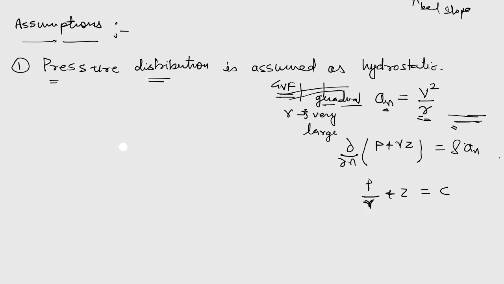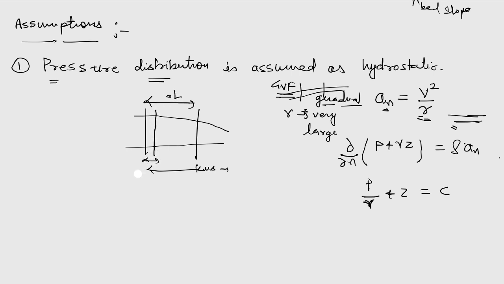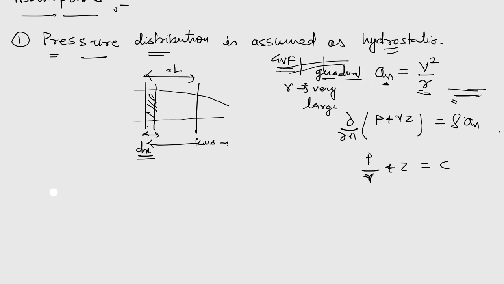Another thing is that when we talk about gradually varied flow, as I said, this change in depth takes place over a very large distance, that is in kilometers. So when we do the analysis here, we will not select a control volume having a very large length. We will be considering a differential control volume, of some small length dx. In this small length, not much change will be happening in the depth, so obviously we can treat the pressure distribution to be hydrostatic. That's the logic behind treating the distribution as hydrostatic. Then let's see the next assumption.